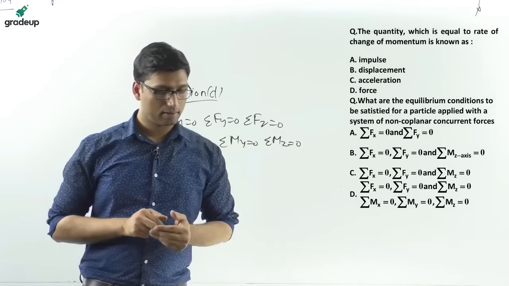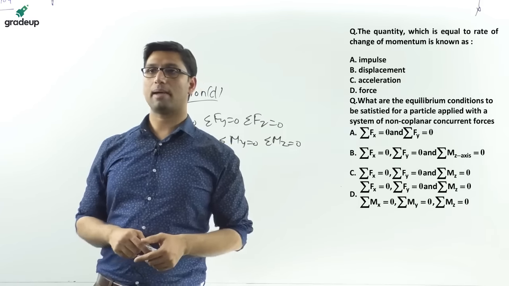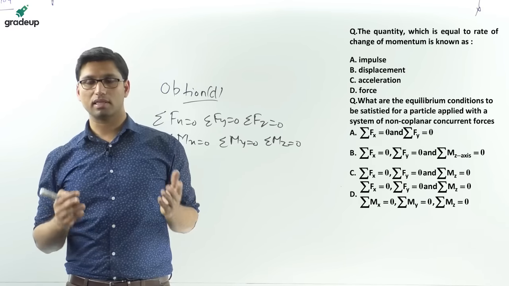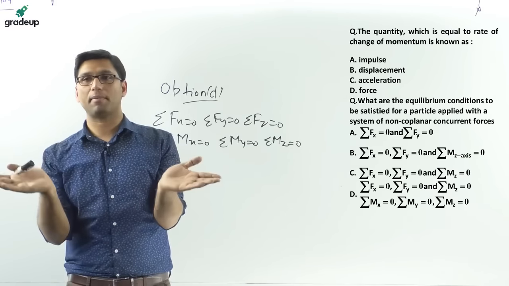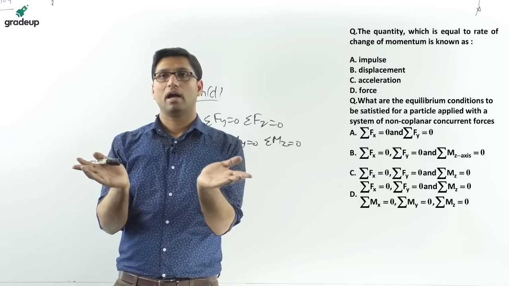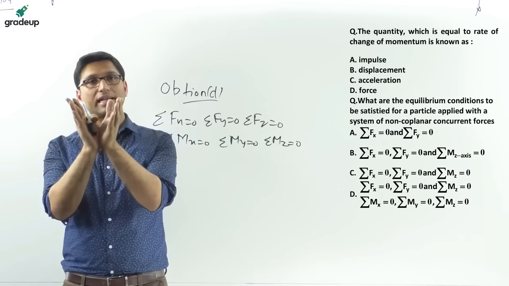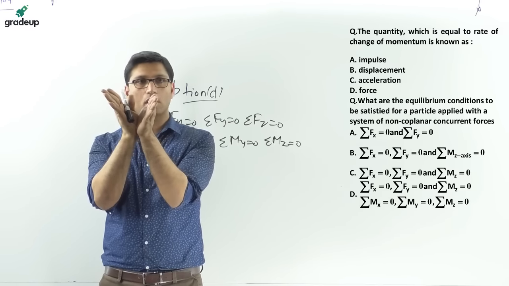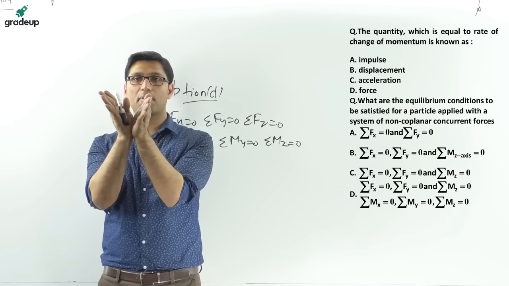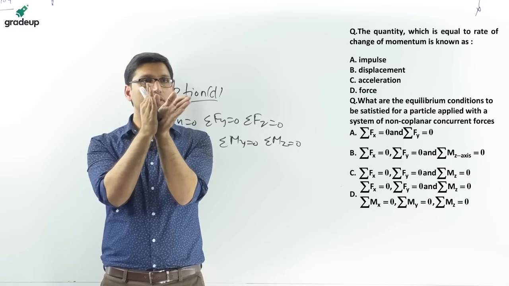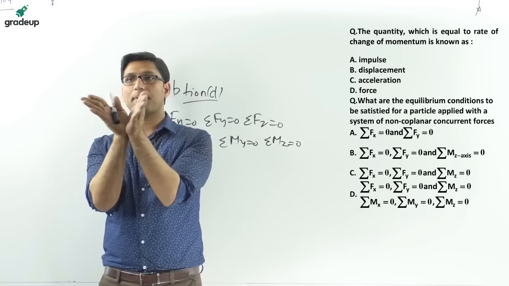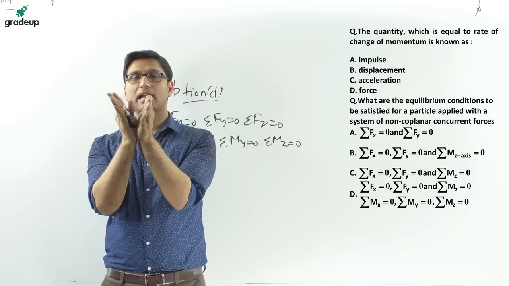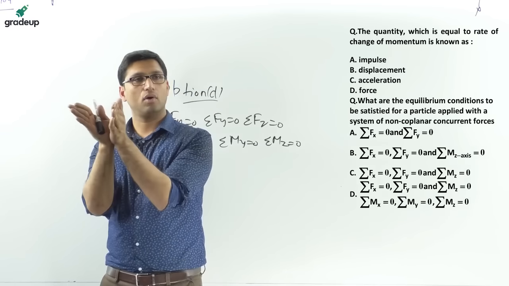I have told you an example for non-coplanar and concurrent forces: a tripod carrying a camera. Concurrent means the forces are acting at the same point. The tripod is holding a camera, so the forces on this camera are acting at the same point, with the same line of action.